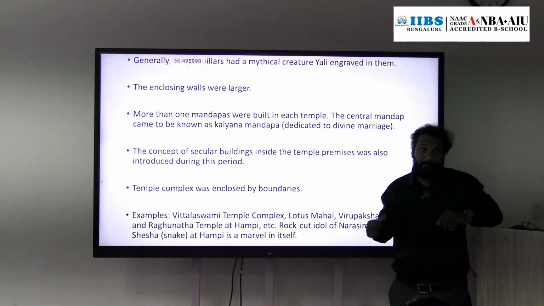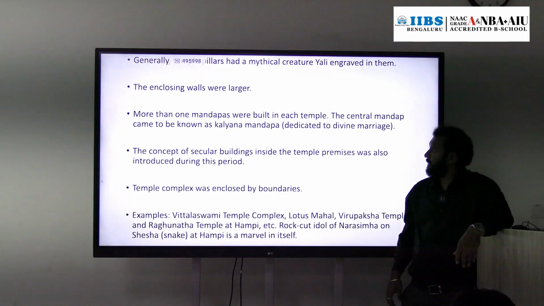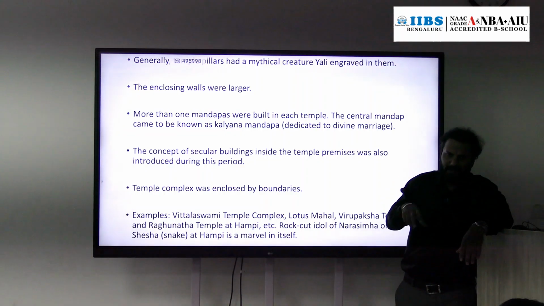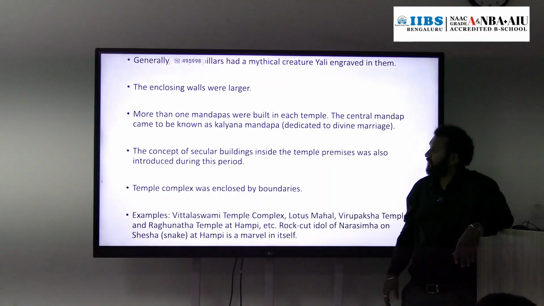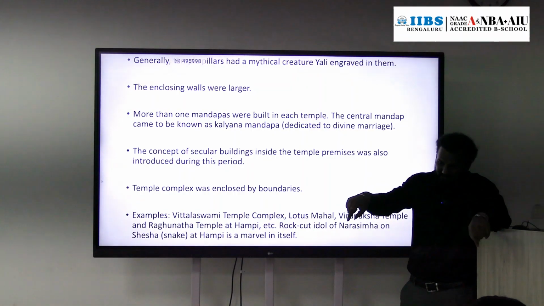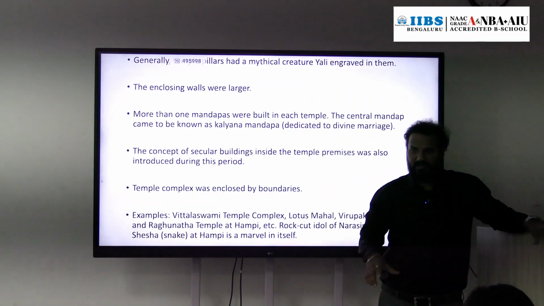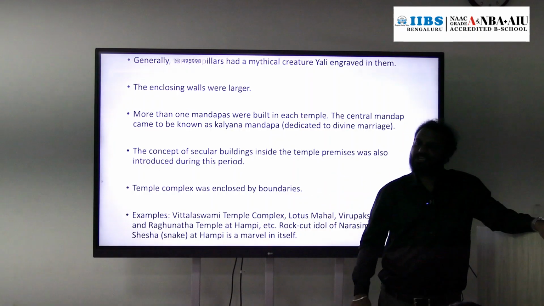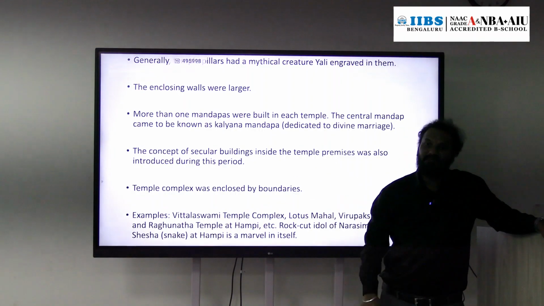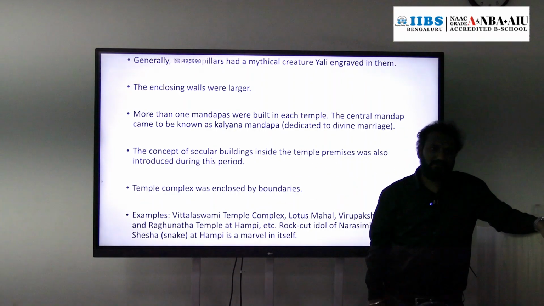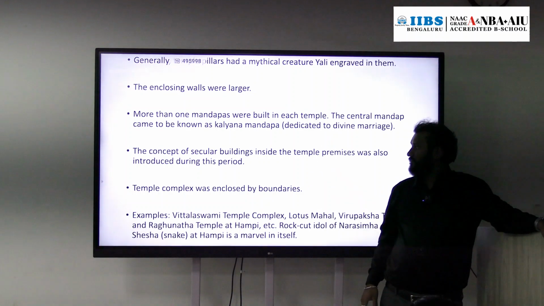Walls are large, mandapas are there, right? There were multiple mandapas: Ardha Mandapa, Mandapa and Mahamandapa. So here we can find all these 3 types of mandapa. At the center we have an open place in front of the Garbhagriha, a very spacious mandapa. The central mandapa is known as Kalyana Mandapa. In Karnataka they call it Kalyana Mandapa. So that we can find in this school of architecture.